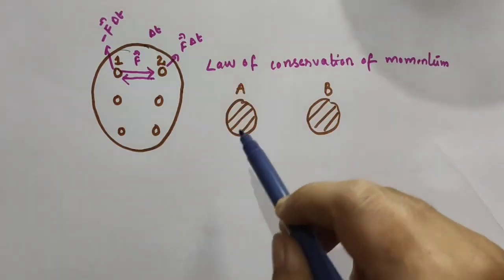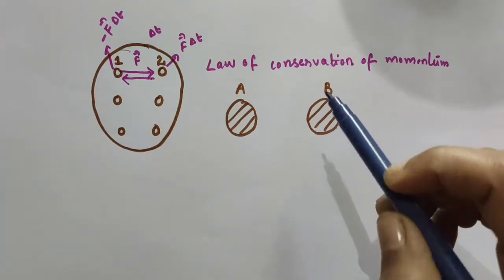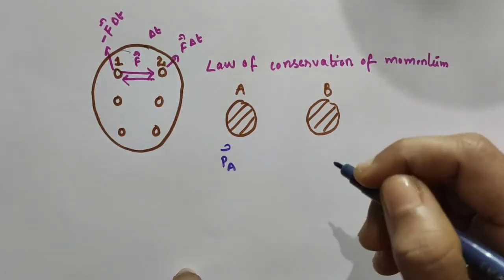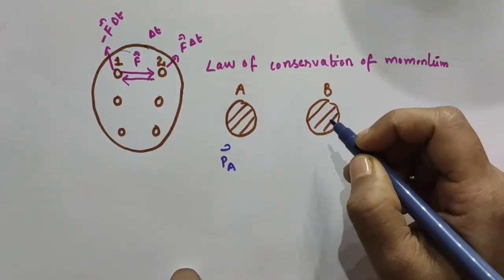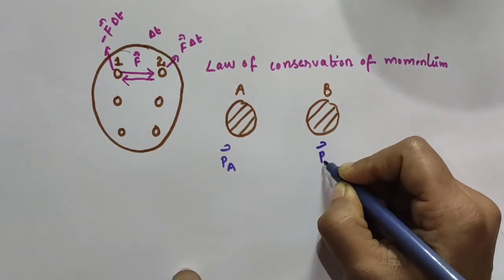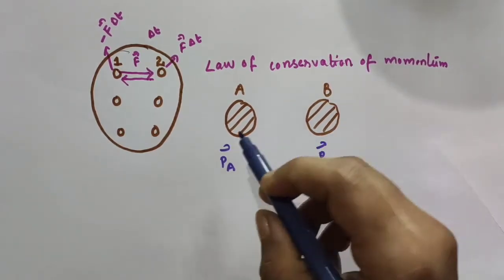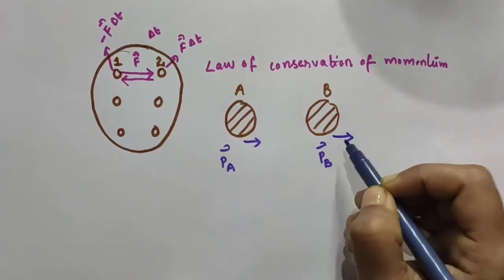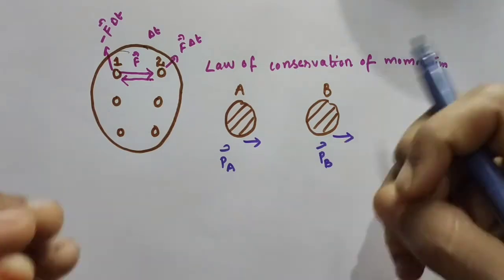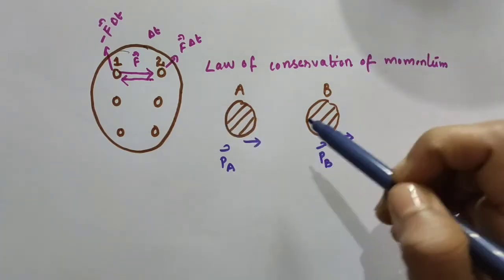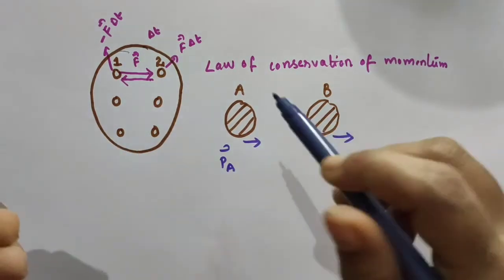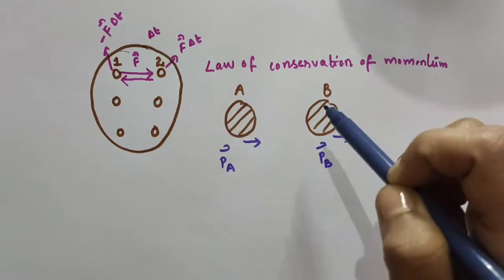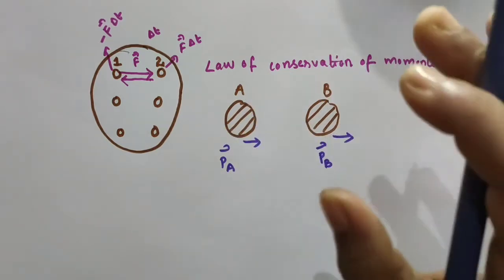Consider two bodies, one is A, another one is B. Let the initial momentum of A be vector PA and let the initial momentum of this body B be vector PB. Okay, suppose these bodies are colliding. This will be moving with some velocity, and this will be moving with some velocity in some direction. Okay, we are not talking about that direction. Both can be moving towards each other, or both can be moving in the forward direction. This can have more speed than this, and collision can happen. Okay, we are not talking about all those situations.